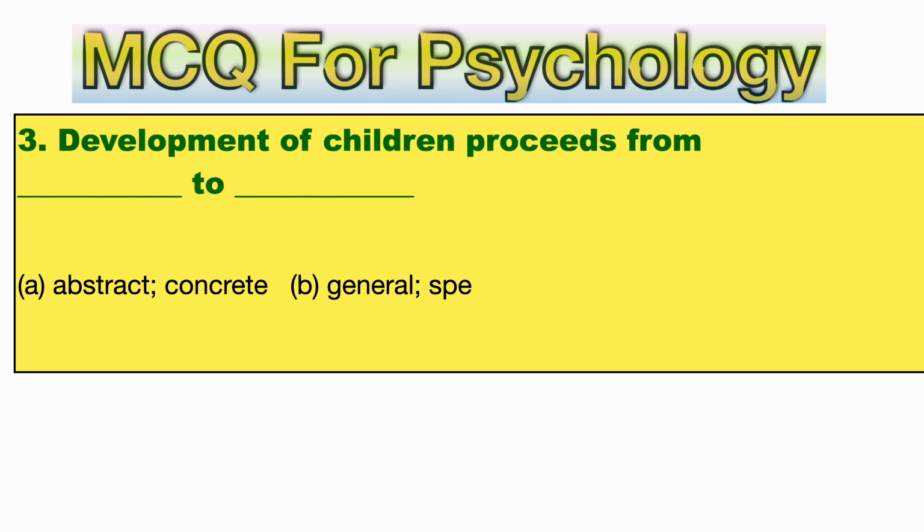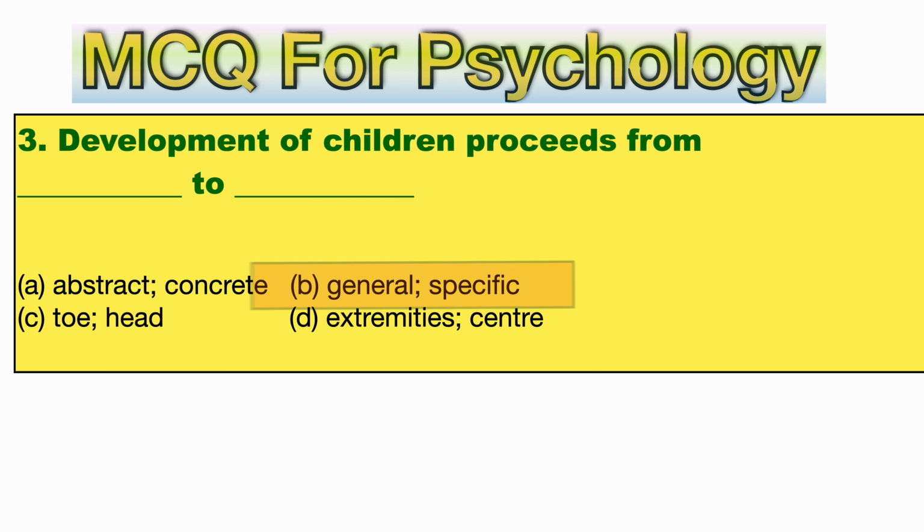Question number 3. Development of children proceeds from dash to dash. A. Abstract to concrete. B. General to specific. C. Toe to head. D. Extremities to center. So the right answer is option number B, general to specific. Development of children proceeds from general to specific.